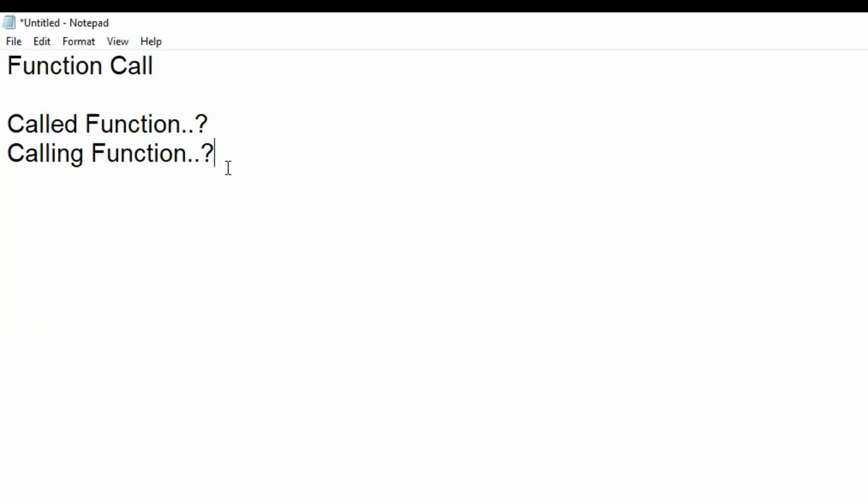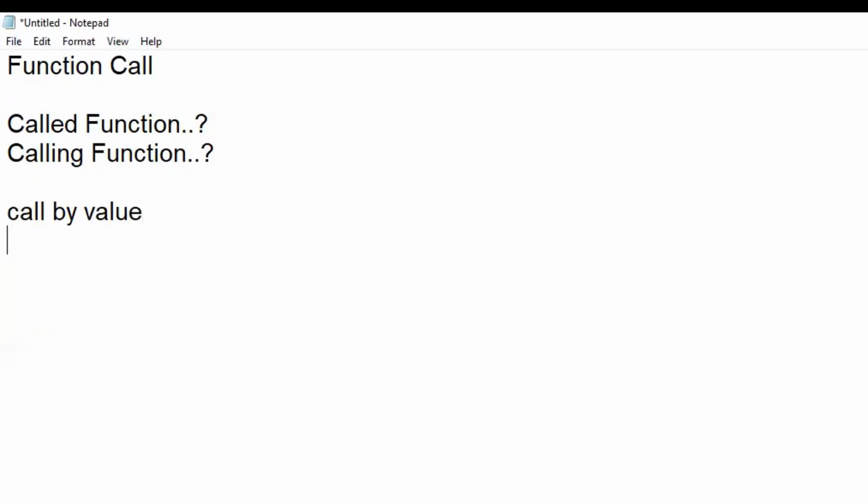So let me summarize what we are going to discuss in today's session. First, we have seen the definition, meaning how exactly the called function will be written and where exactly the calling function will be written. Now, based on the arguments you are passing to a called function, you have different categories of function call. First one is call by value.